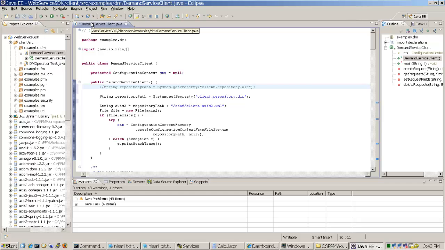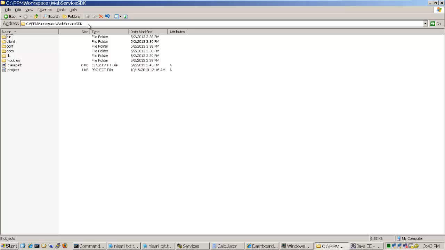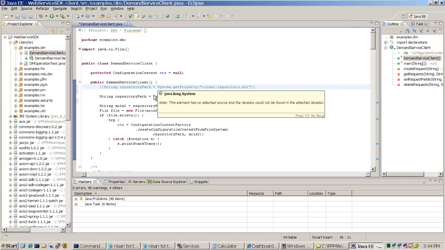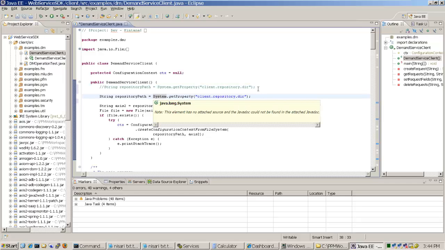so the repository path would be the path of this toolkit, I mean the project. So we'll just give that over here.